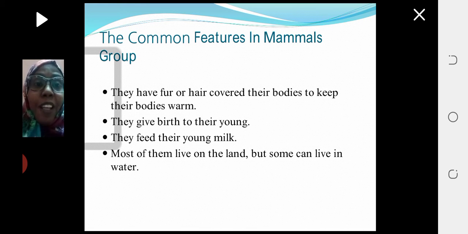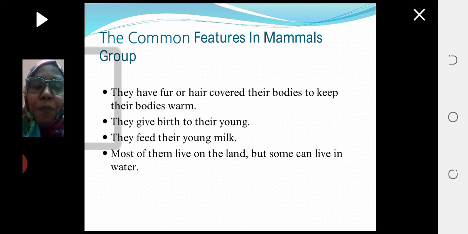Feature number two, they give birth to their young, so they deliver babies. Feature number three, they feed their young milk. Most of them live on the land, but some can live in water, and one type of mammal can fly. Can you imagine that? A mammal can fly.